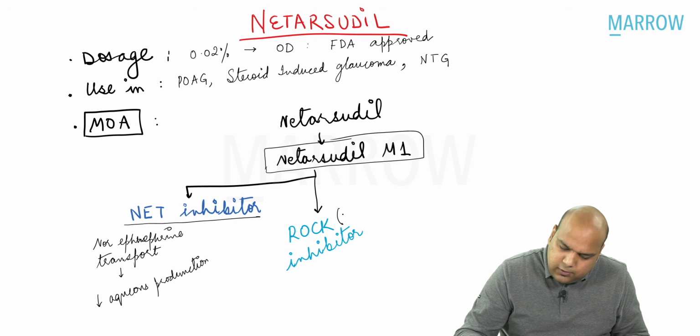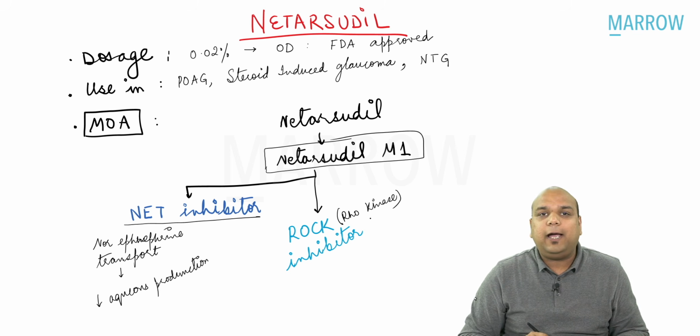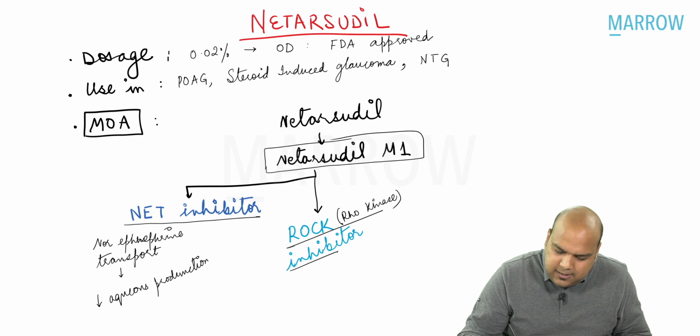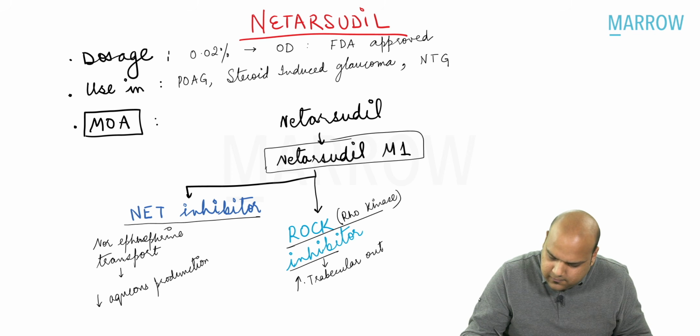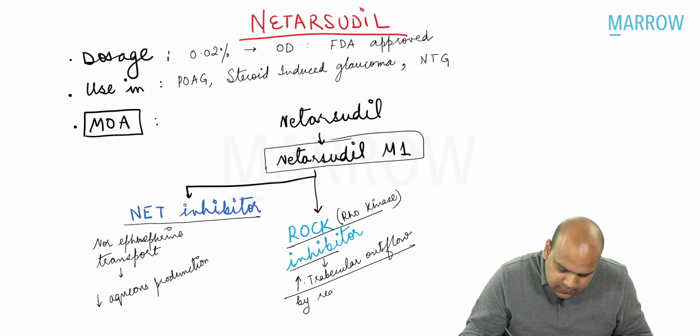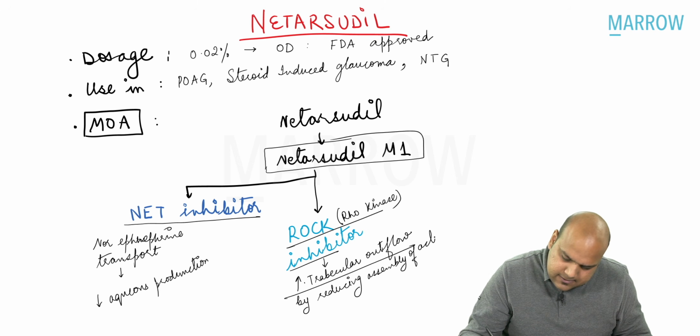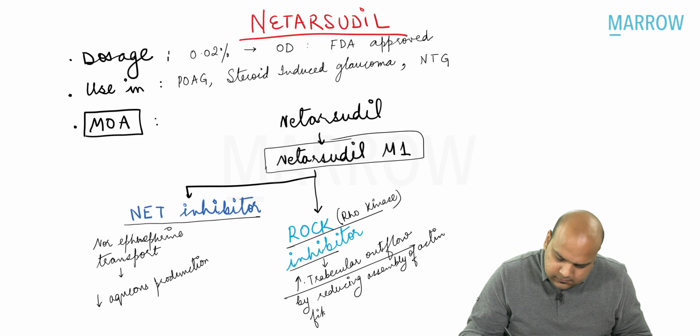Then ROCK inhibitor. What is ROCK inhibitor? Rho kinase. ROCK, everybody. Rho kinase inhibitor. What does it do, everybody? Rho kinase inhibitor increases the trabecular outflow by reducing assembly of actin fibers in the trabecular meshwork.